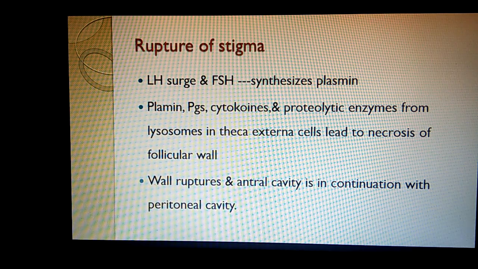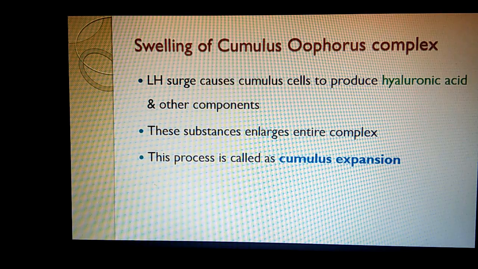So rupture of stigma occurs next. The LH surge and FSH have led to the synthesis of plasmin. This plasmin, prostaglandins, cytokines and proteolytic enzymes from the lysosomes in theca externa cells lead to the necrosis of the follicular wall. The wall ruptures and the antral cavity is in continuation with the peritoneal cavity.